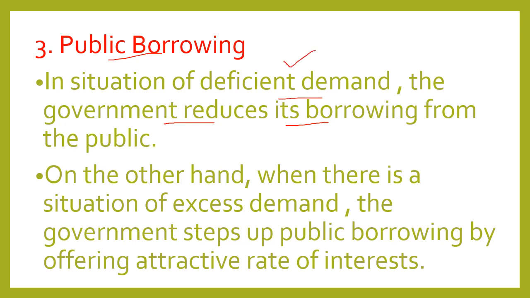On the other hand, when there is a situation of excess demand, the government steps up public borrowing by offering an attractive rate of interest. In this way, the government is reducing the cash balances with the people. It is reducing the purchasing power of the people, due to which their demand will decrease and excess demand will be corrected.